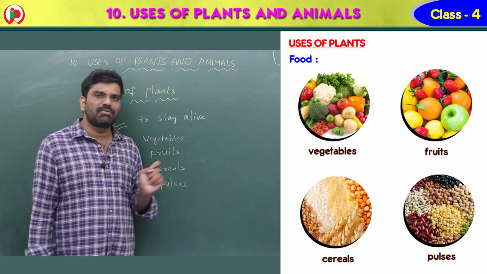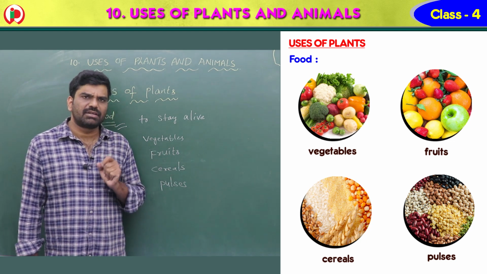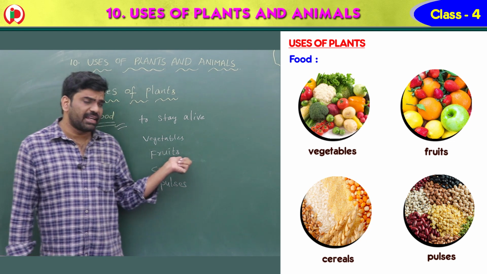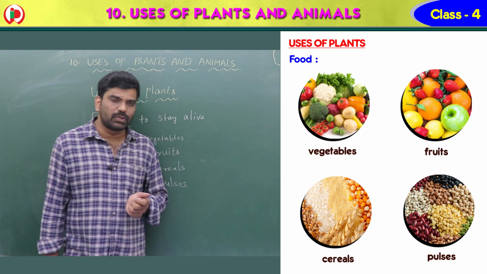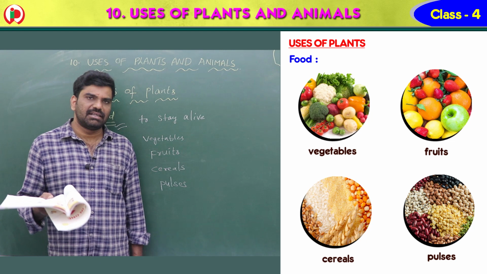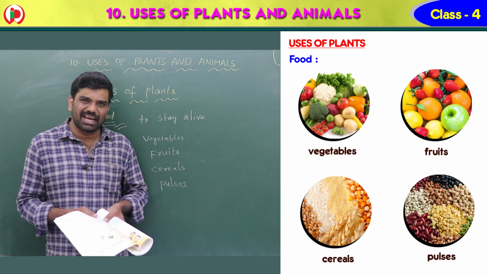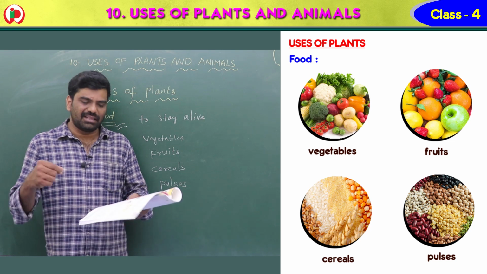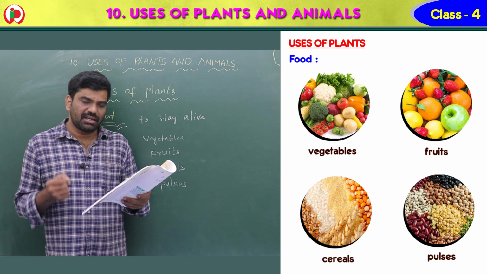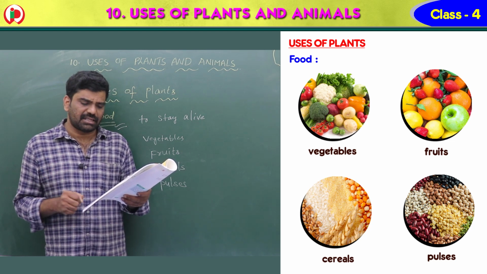Can you give some examples of fruits, children? Yes, mango, orange, pomegranate, pear, kiwi, all these are fruits. Next one, cereals: rice, wheat. Pulses: red gram, green gram, Bengal gram, all these are pulses. So plants give us vegetables, fruits, cereals and pulses.